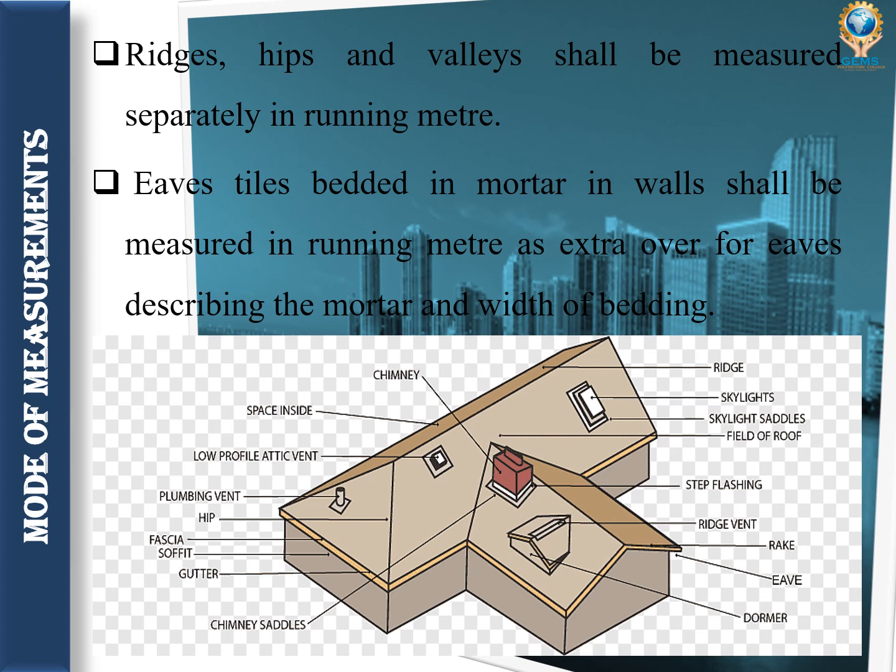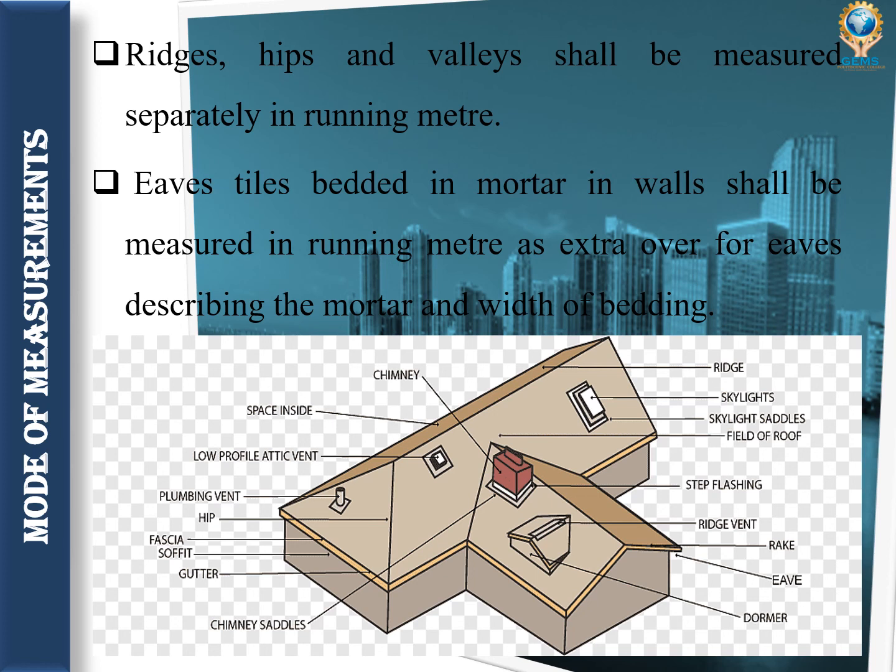Don't confuse them. In the picture itself you can see. This is the roofing image. Hip means this portion, this layer I'm highlighting. This is called as hip. Then ridge means that portion. This is called as ridge. Then eave means that extra layer.